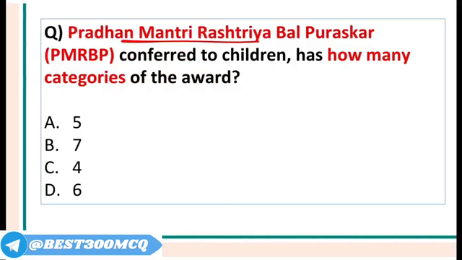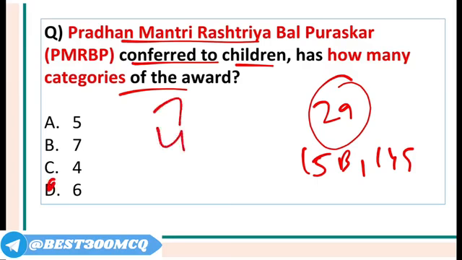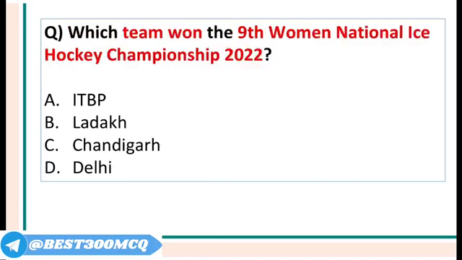Pradhan Mantri Rashtriya Bal Puraskar was conferred to children in how many categories? So remember, this award has been conferred to 29 children, 15 boys and 14 girls, and total number of categories are 6. The answer is 6. Innovation 7 award, Social Service 4, Scholastic 1, Sports 8, Art and Culture 6, and Bravery 3. And if you do the total, it will become 29 children. Right? The award carries a cash prize of 1 lakh rupees.